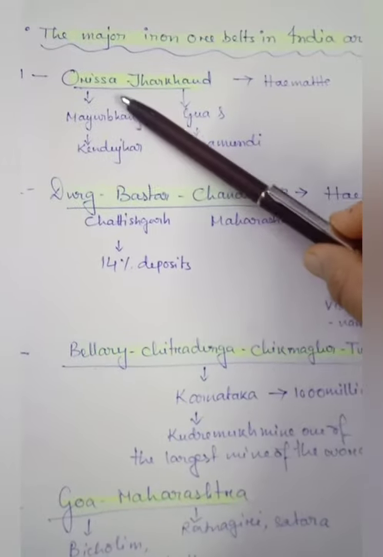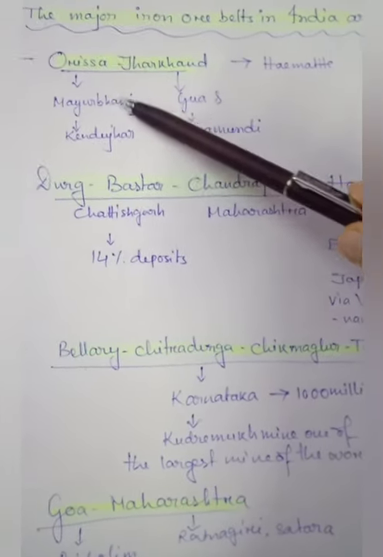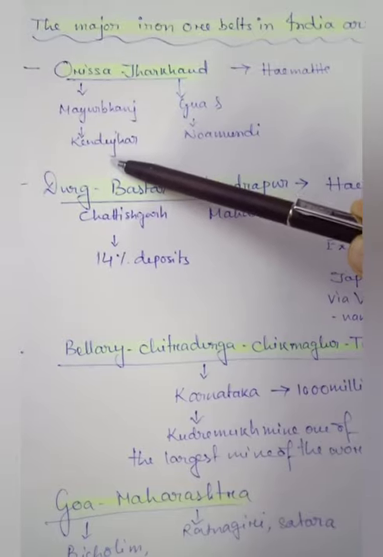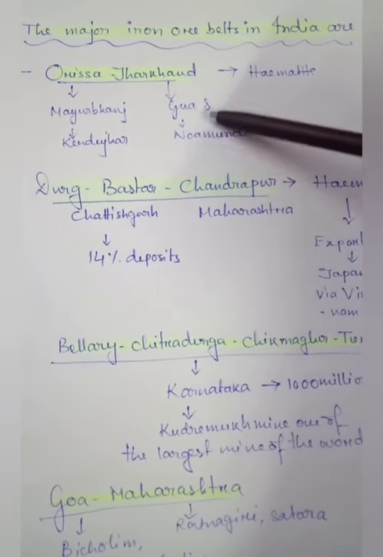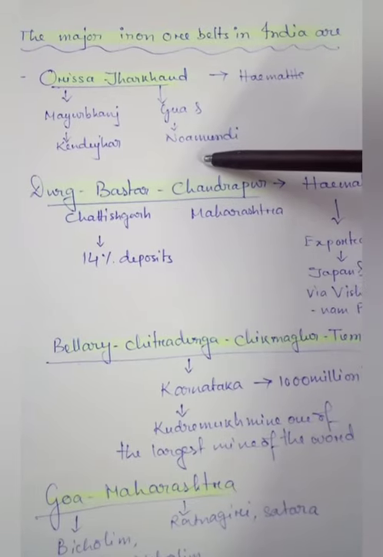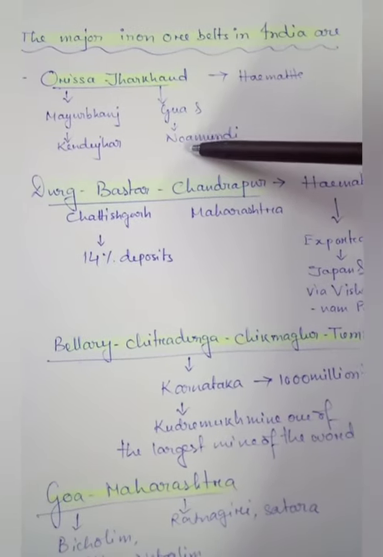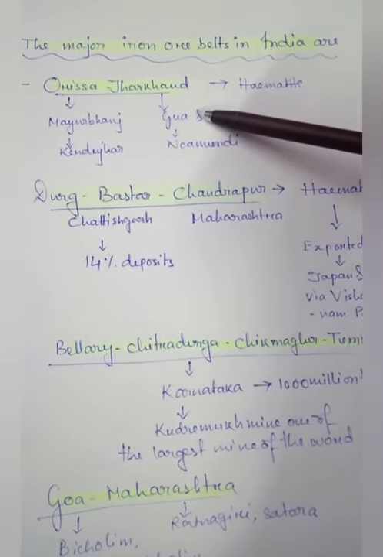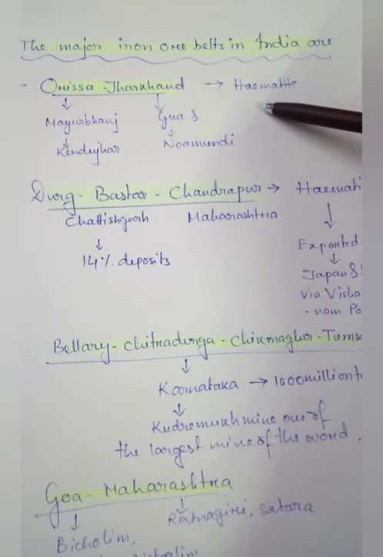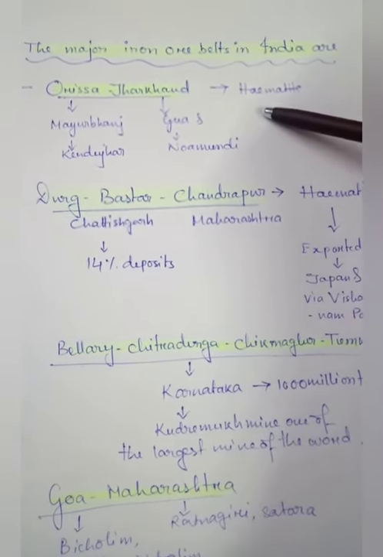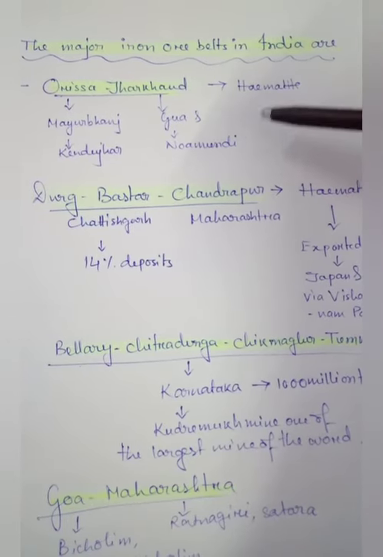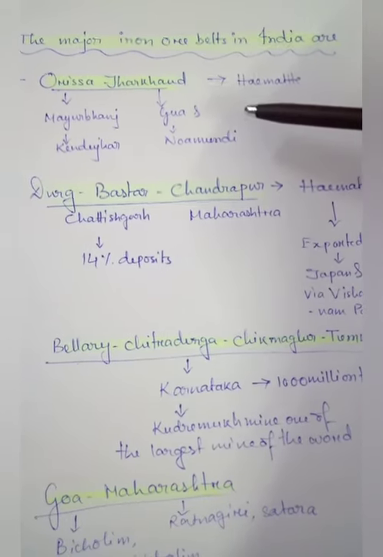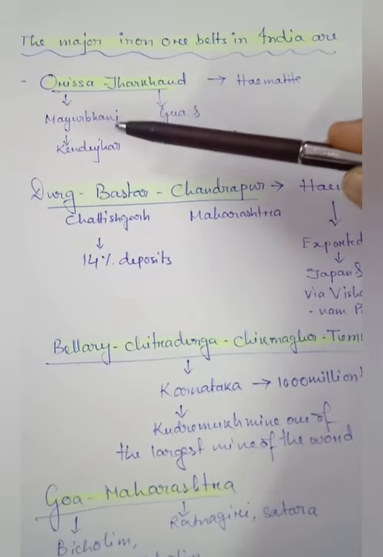So first, in Odisha, Mayurbhanj and Kendujhar, then Jharkhand, Noamandi, in these areas we can see the presence of iron ore. And what kind of iron is this? The quality is hematite; maximum hematite kind of iron ore we can see in this part. And rest except these, one of the most important parts you have to remember is Odisha, Jharkhand.